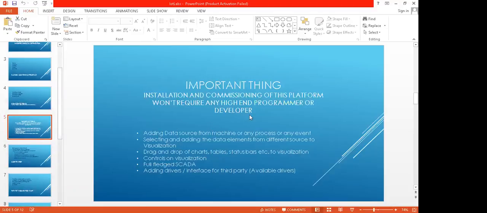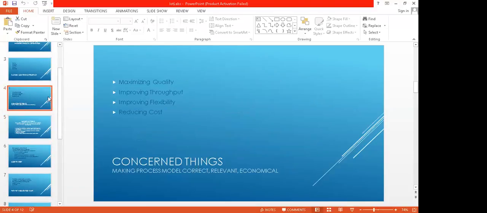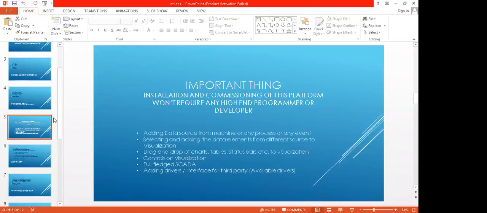And for these four things, we already have a few systems available in the market, like Tridium Niagara. They are already doing these sorts of things. But for that, we have to hire a team of developers for installing and commissioning these things in their company. The main thing is they can do it themselves.